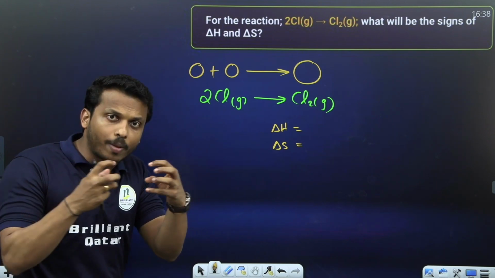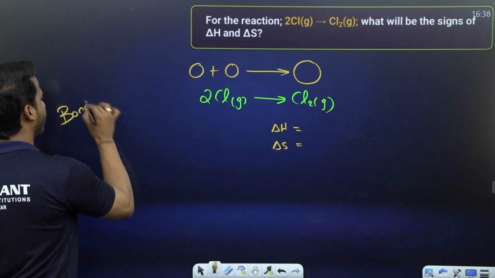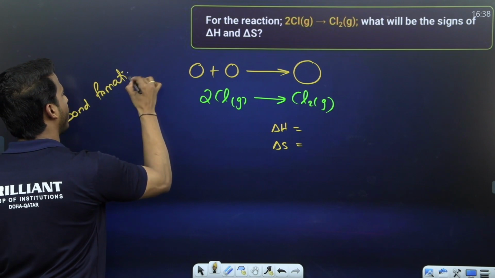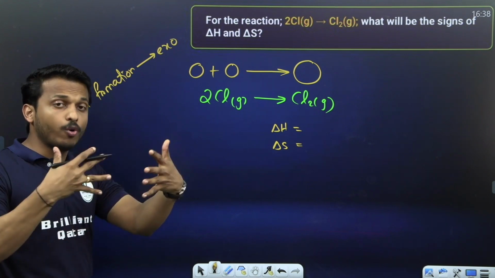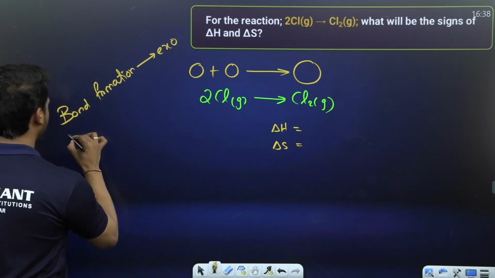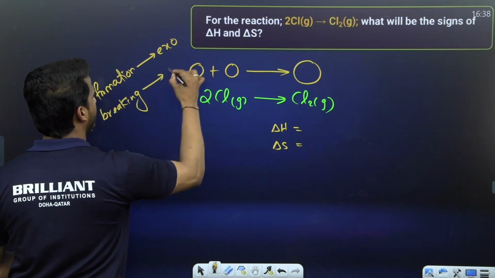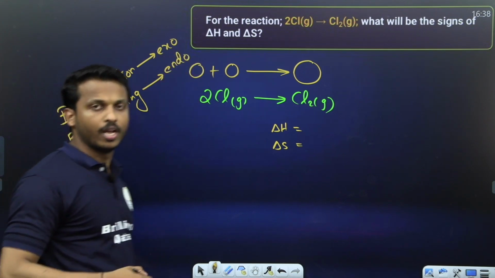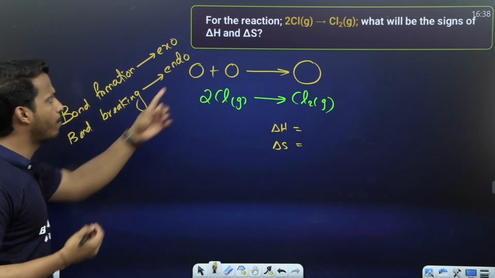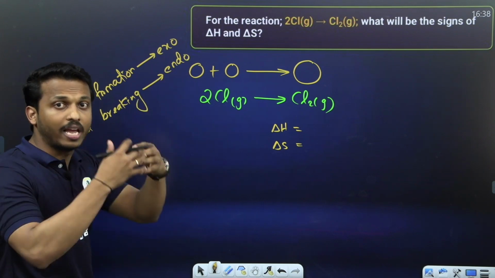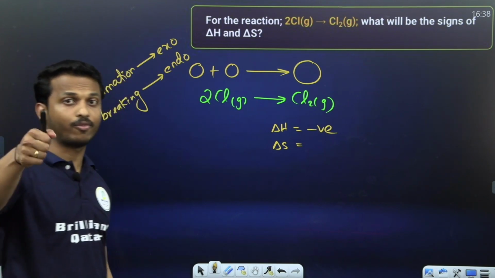Dear all, during bond formation, energy is released. So keep in mind, all of you, that bond formation means exothermic, energy released while forming a bond. But if you want to break a bond, energy is needed, right? So bond breaking needs energy, which means endothermic. Okay, so bond formation is exothermic, bond breaking is what? Endothermic. So here it is bond formation, so exothermic, so energy is released. Energy release means delta H sign is minus. Correct, dear all? Carefully listen to the next.